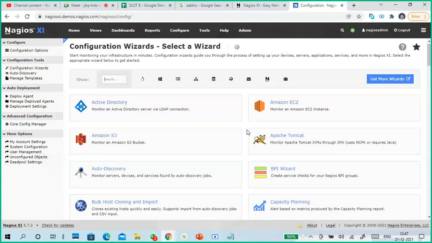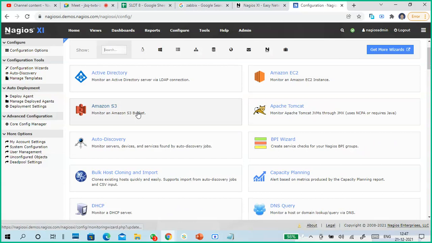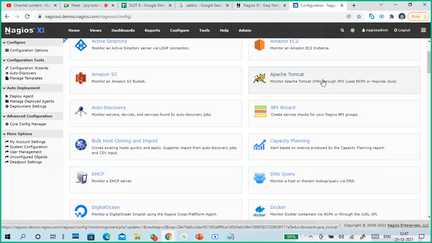So you can monitor, see, Amazon S3 cloud storage, EC2 cloud instances, virtual machine, Amazon AWS related, Active Directory, Microsoft Active Directory, Tomcat is a web server related one, application web server.